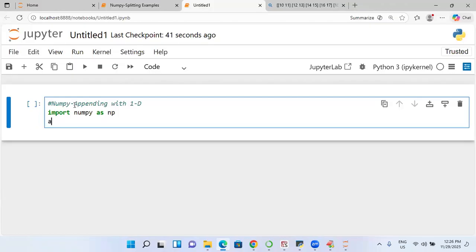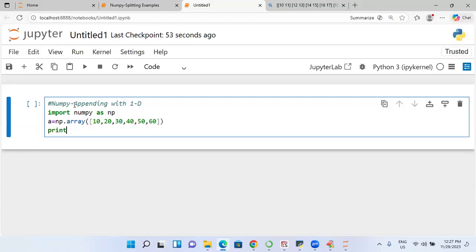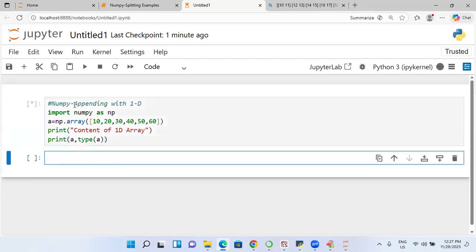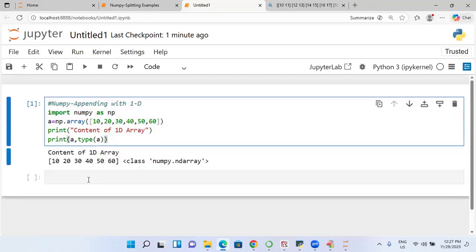So we'll go for it. a is equal to np.array of, and now I'm going to take the data 10, 20, 30, 40, 50 and then 60. Like this I am having. Print of content of 1D array. So I'm going to print this a comma type of a. This is my data.